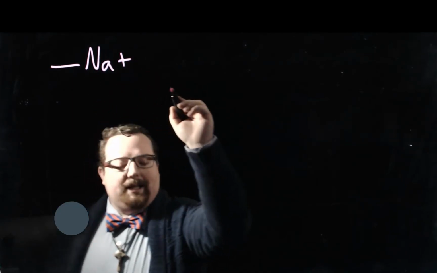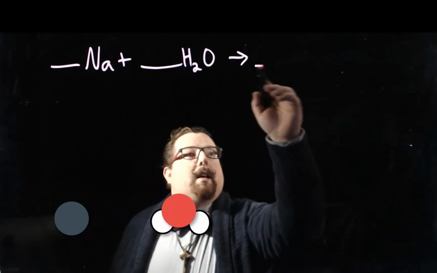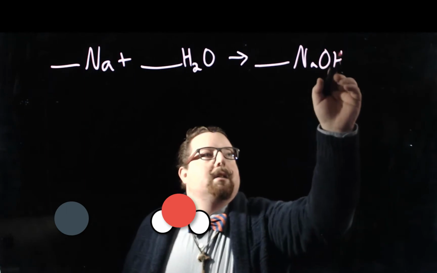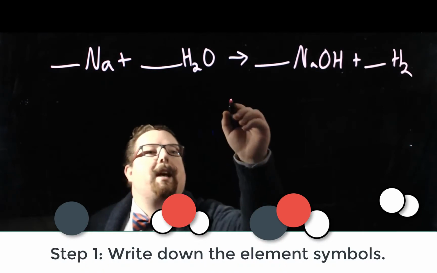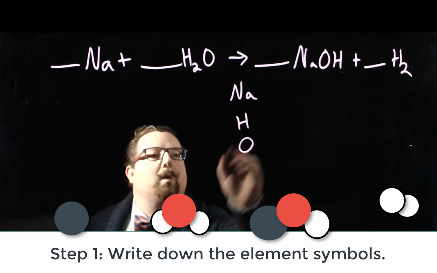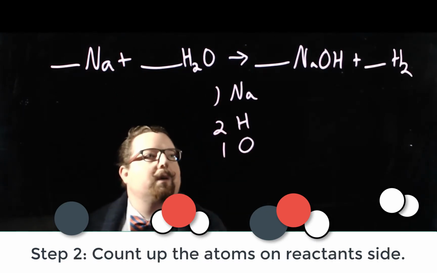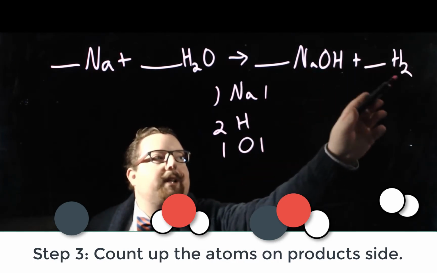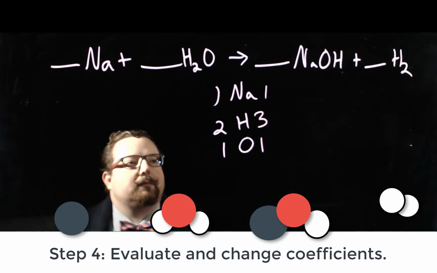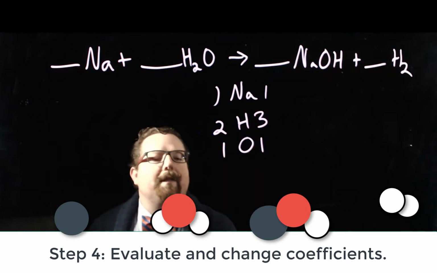And lastly, we have sodium plus water gives us sodium hydroxide and hydrogen gas. Write down the elements you have. We have Na, we have H, we have O. Count them up. 1 Na, 2 H's, 1 O, 1 Na, 1 O, and we have 1 H here, plus these 2 gives us 3. So, we've got 1 and 1 for sodium, 1 and 1 for oxygen, but 2 and 3 for hydrogen.